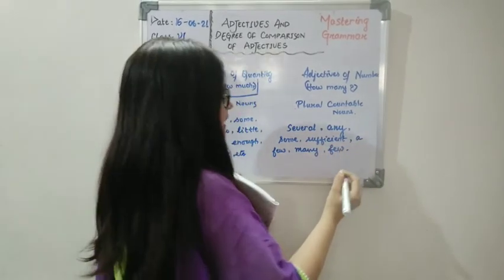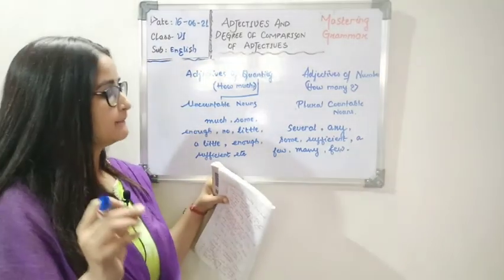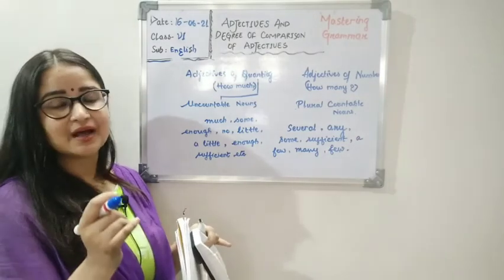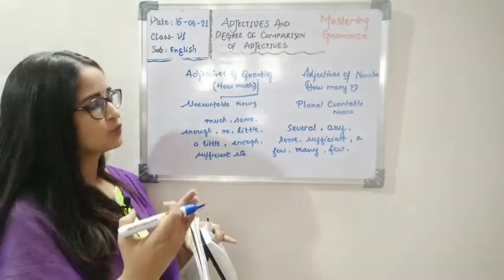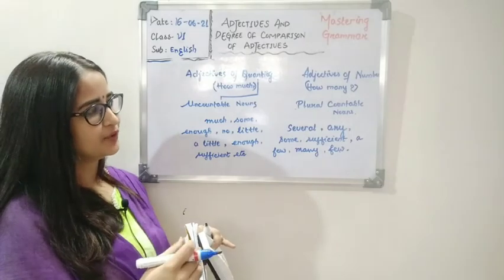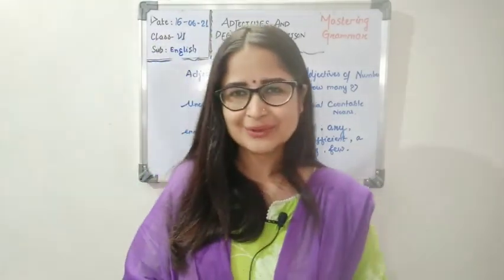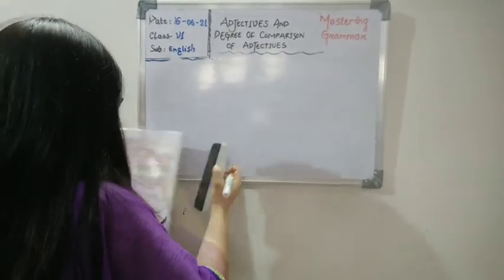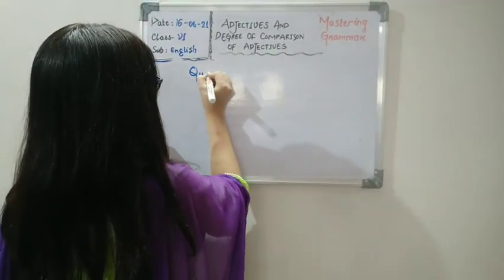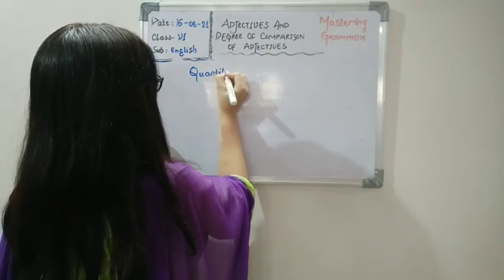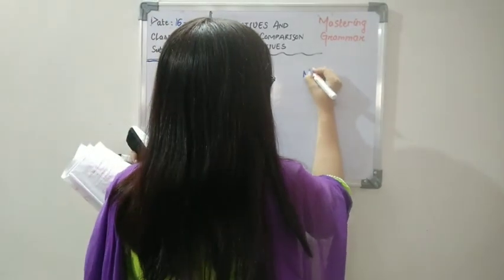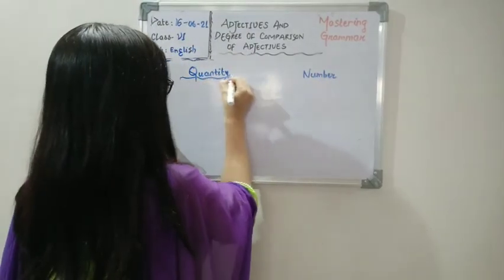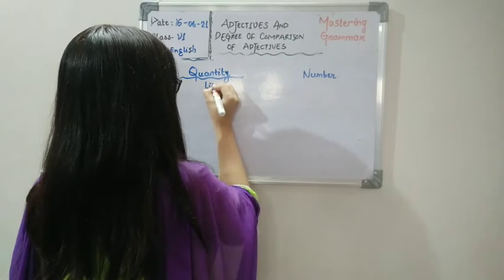all these words. Now we will be learning about 4 words that are adjectives of quantity and adjectives of number and how we use them. Okay. The first we have to learn here is about little.